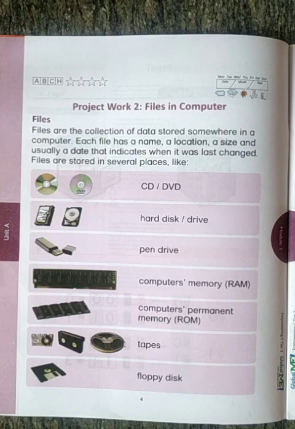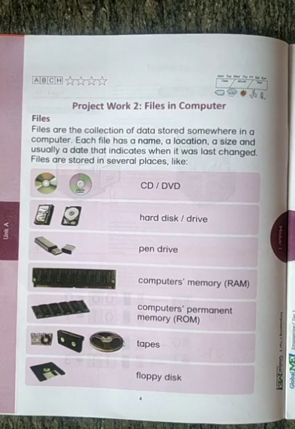Then there are tapes and floppy disks. Nowadays we are not using tapes and floppy disks; nowadays we are using pen drives, right? Now we know what files are and where files are stored.